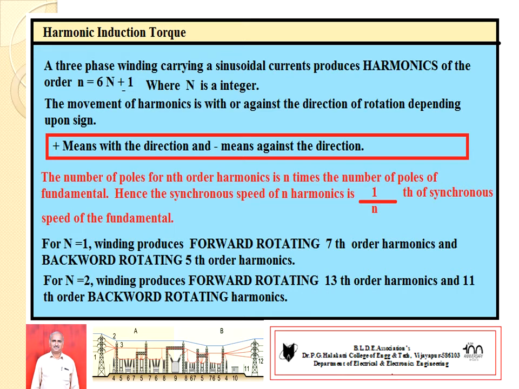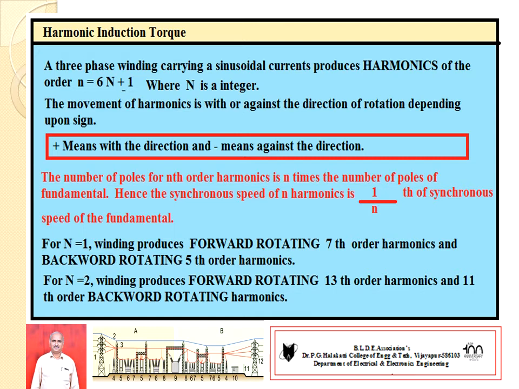Harmonic induction torque is already a well known fact. In a three-phase winding induction motor, the sinusoidal current produces harmonics of the order n, which is given by n equal to 6N plus or minus 1, where capital N should be an integer.